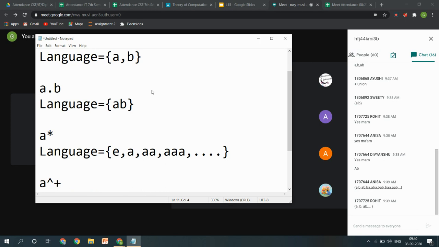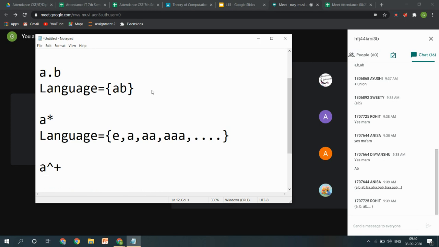Next is A raised to the power plus. What does this mean? This also tells us about occurrences, but what will be the pattern of those occurrences? You must be knowing this.